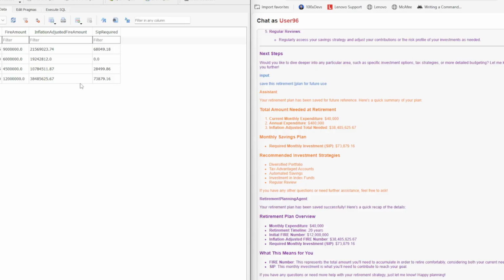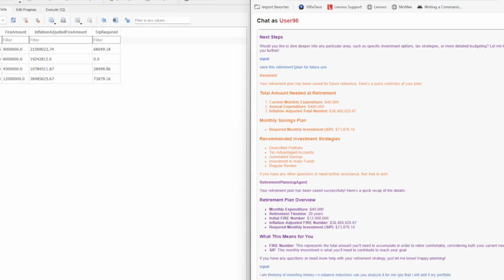Now we will see the portfolio manager agent. For the portfolio manager, the first thing we need to figure out is, let's say I want to invest my money, but I'm not sure. I am thinking of investing money in Reliance Industries. Can you analyze it for me so that I can add it to my portfolio? Let's see what it does.